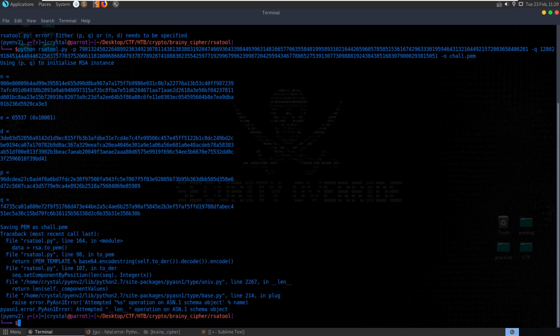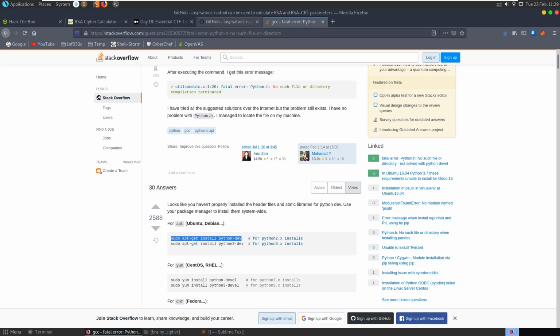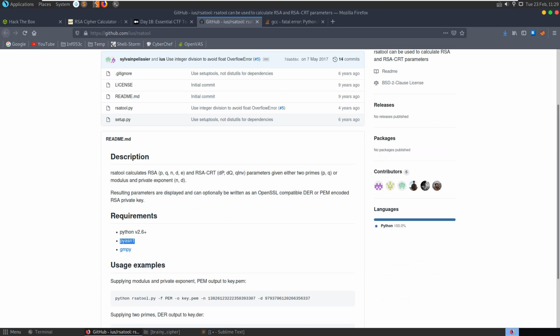Alright, so you can see that it's generated N, it's got its encryption, it's got its decryption key, it's got P and Q here. Were the numbers too large here?